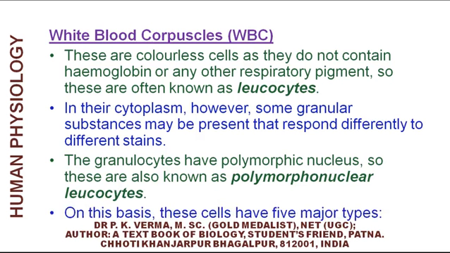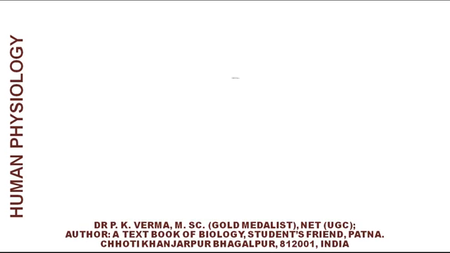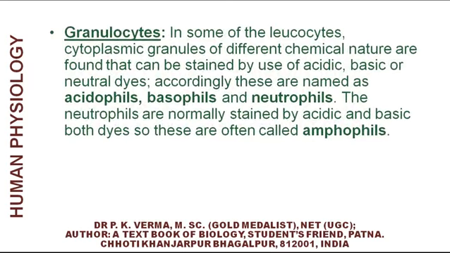On the basis of the staining property, these cells have 5 major types. The first group is granulocytes. In some of the leukocytes, cytoplasmic granules of different chemical nature are found that can be stained by use of acidic, basic or neutral dye.